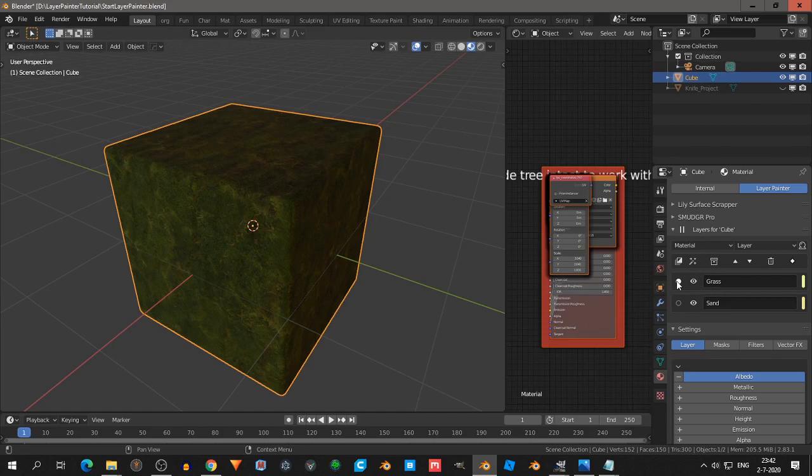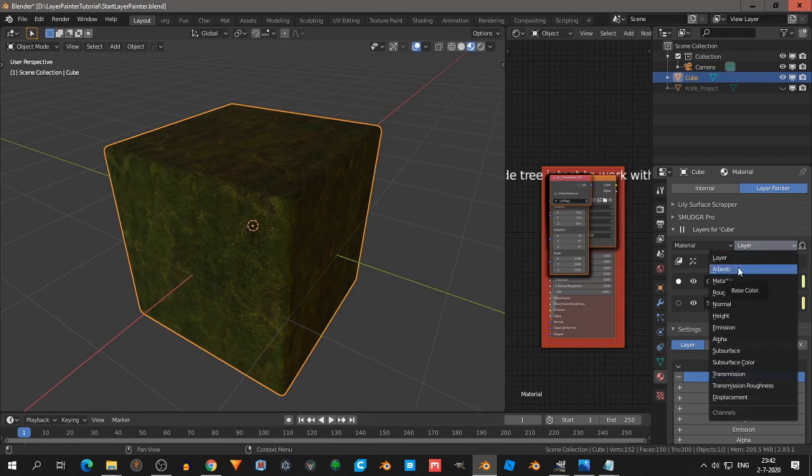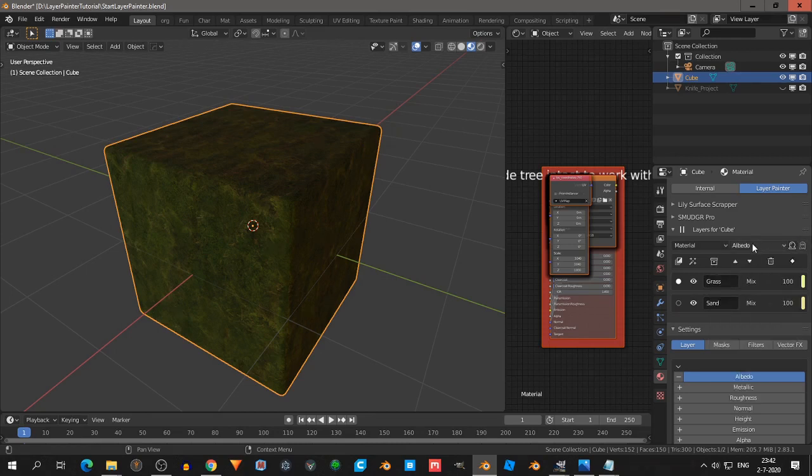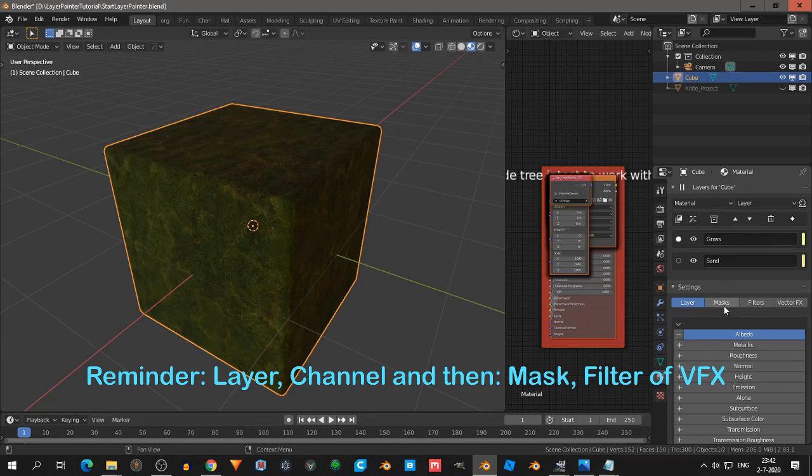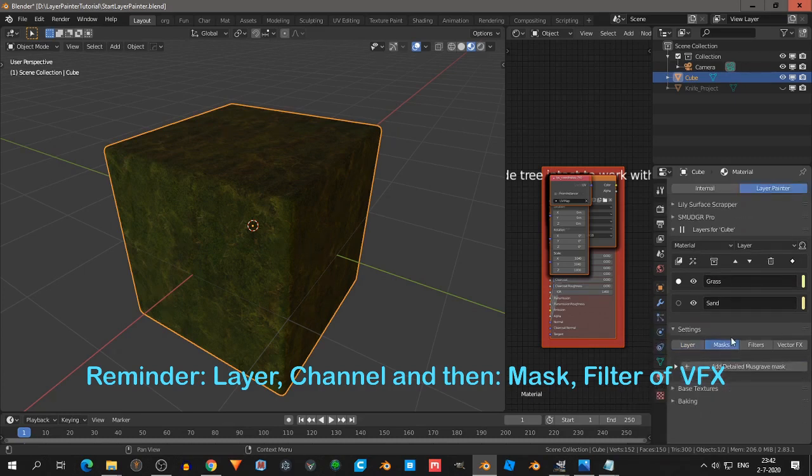So in the grass layer, I go to mask, and the albedo, or maybe let's try first the full layer, because I want to affect also all the other things, like roughness, normal, etc. later.